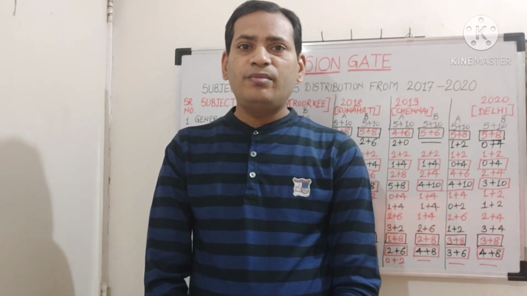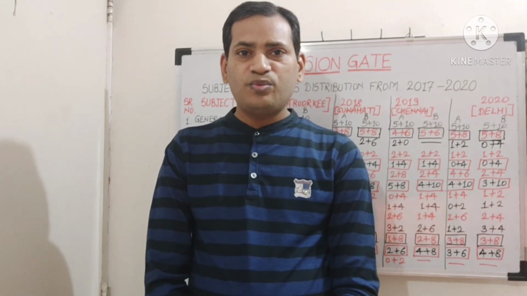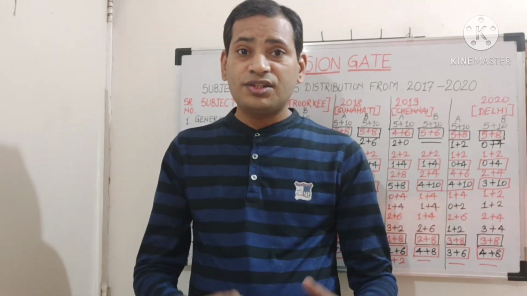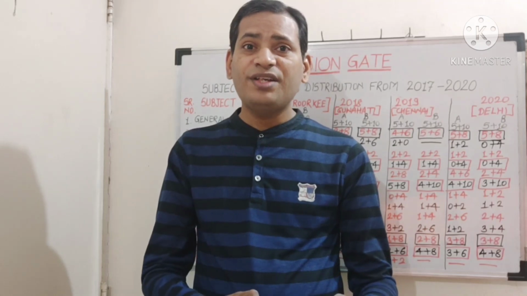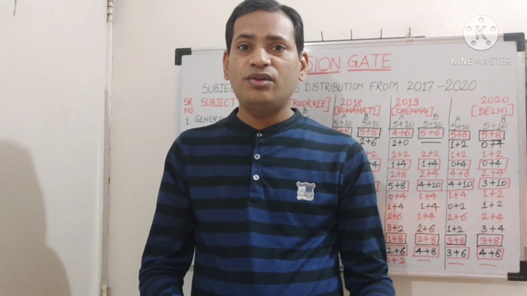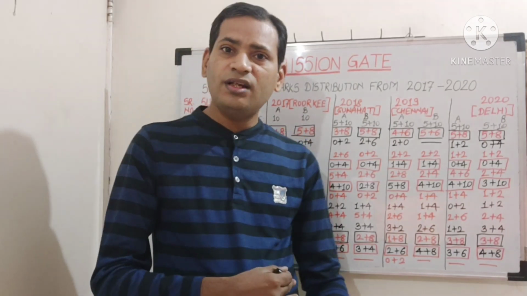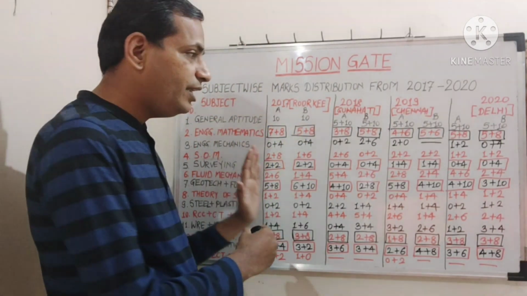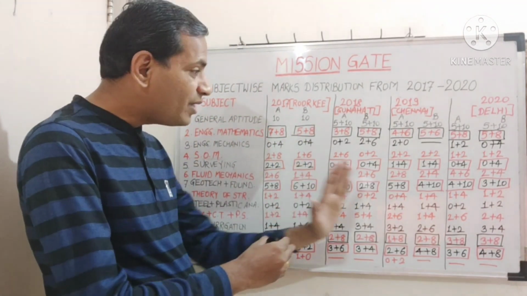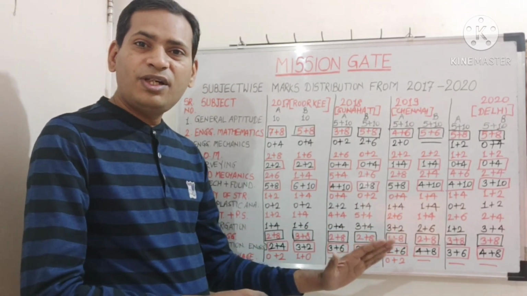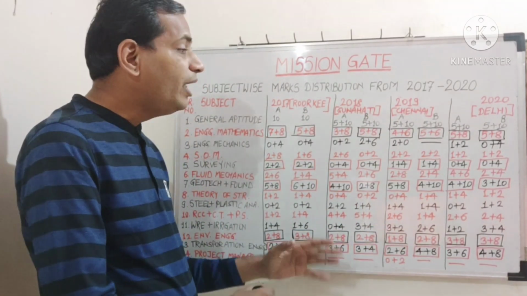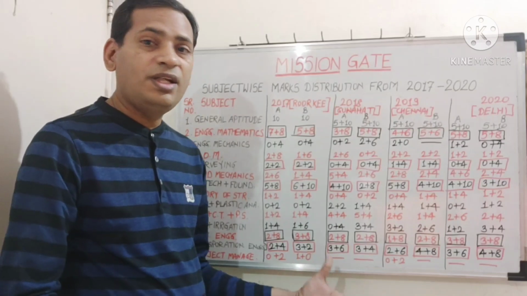And we will see today some trends that are usually observed as far as the subject-wise marks distribution is concerned. So if you see in the background, there is one long list of numbers, but I will explain in detail what these numbers actually are.